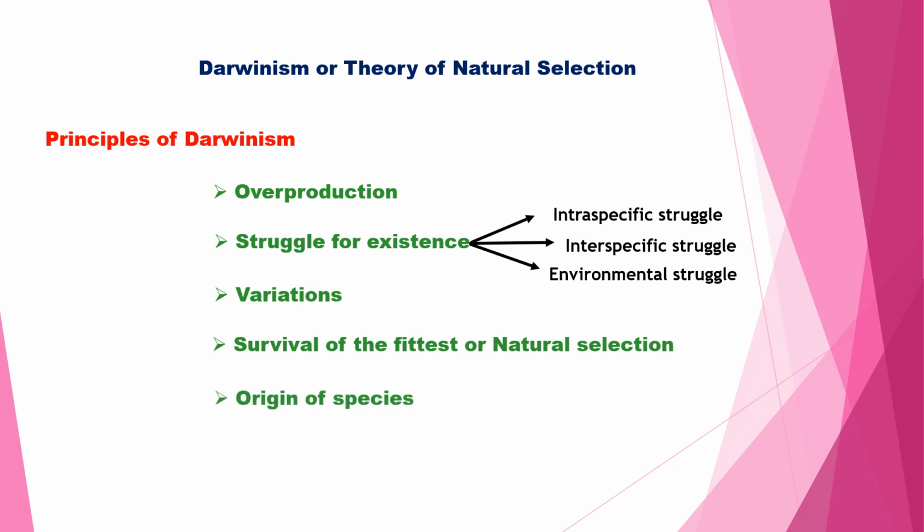Origin of new species. Due to struggle, variation, and fitness for nature, the organism will come. New organisms will originate by gradual accumulation. Only after many generations, new species will come. Now we will see a short review of Darwinism, or the theory of natural selection.